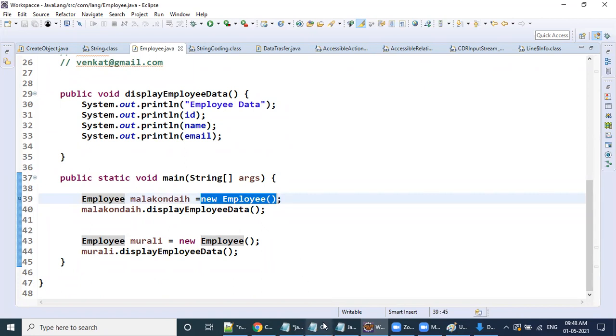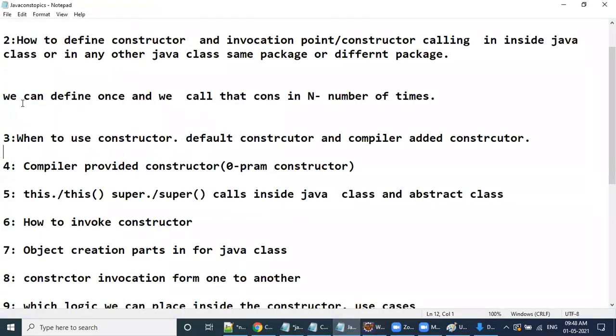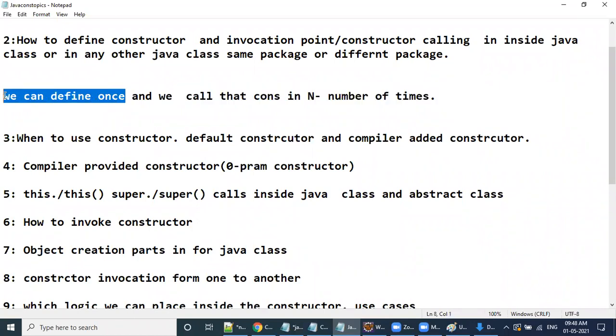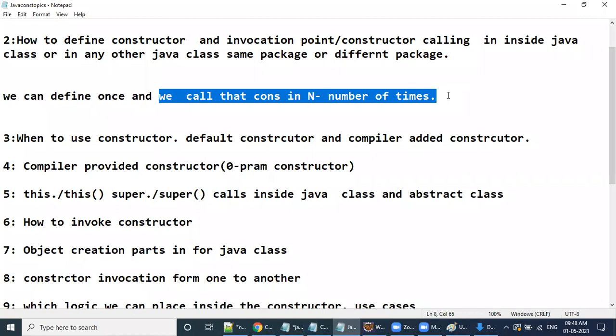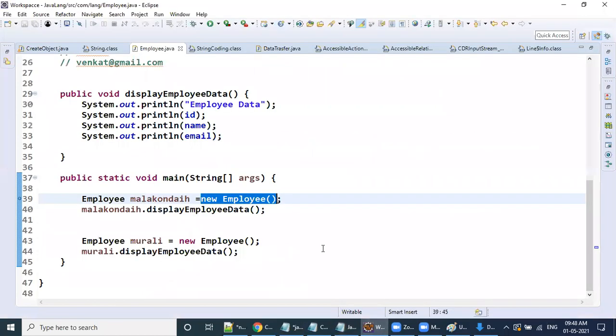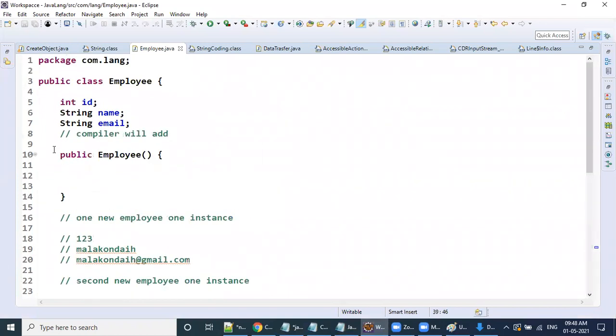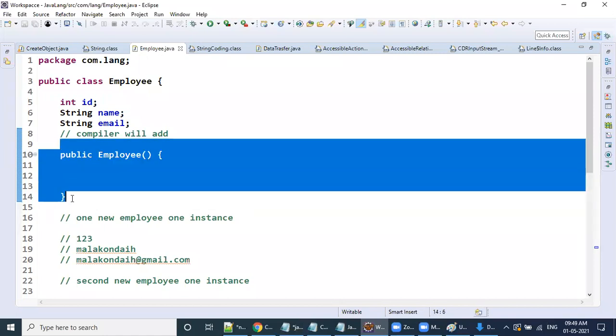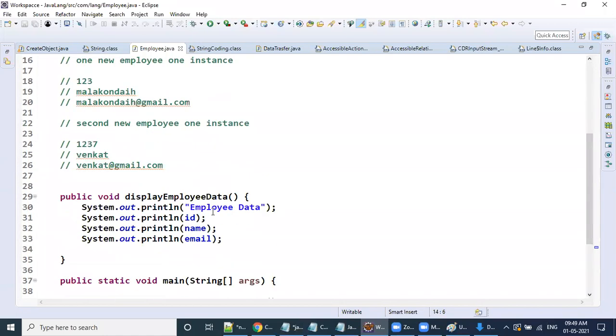Once we define the constructor, only then can we call it. Without defining, we cannot invoke it. Not only a constructor but a method or data, anything in Java, the first step is we need to define it. Then only we can call it as and when required. Clear, all of you? Right? In a similar way, I am not defining it here and not passing anything. As a programmer, if you forget to add this, who will add it? The compiler will add it. Clear my point here?